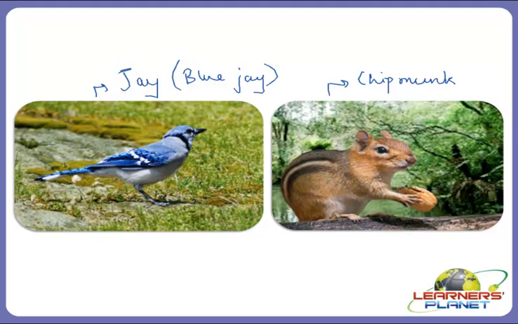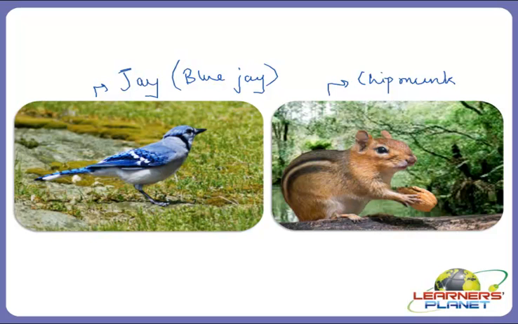Squirrels, chipmunks and some jays, blue jays, often store large supplies of food such as nuts and seeds in the ground under fallen leaves or in tree hollows for use during the cold winters when food is scarce. The cold temperatures help prevent the decomposition of the nuts and seeds. We can see these types of animals and birds in temperate forests.